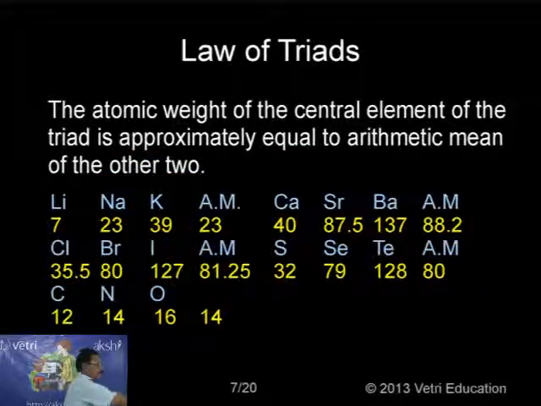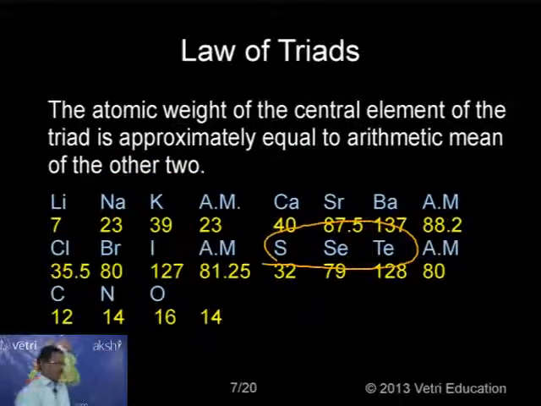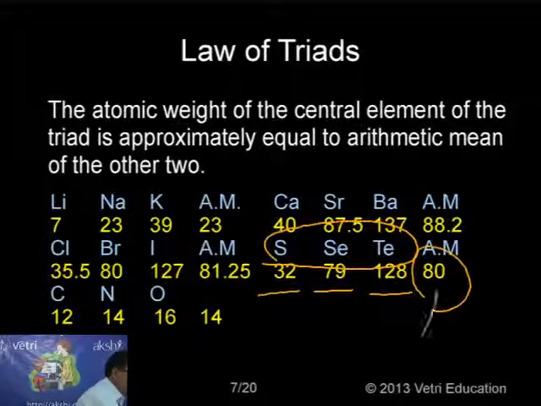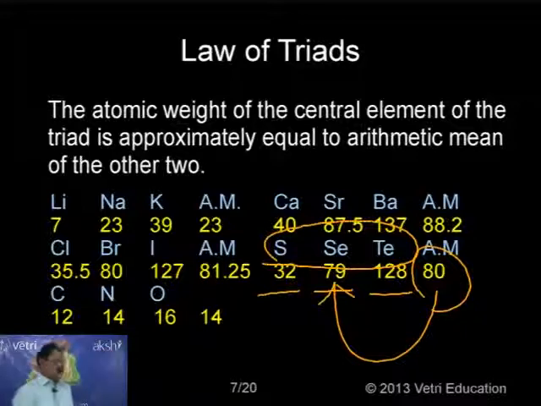The same way, I can go for sulfur, selenium and tellurium. Sulfur has atomic mass 32, selenium 79, tellurium 128. So the arithmetic mean is 80, which is very close to the accurate mass 79. So approximately equal. Again, this group also obeys the law of triads.